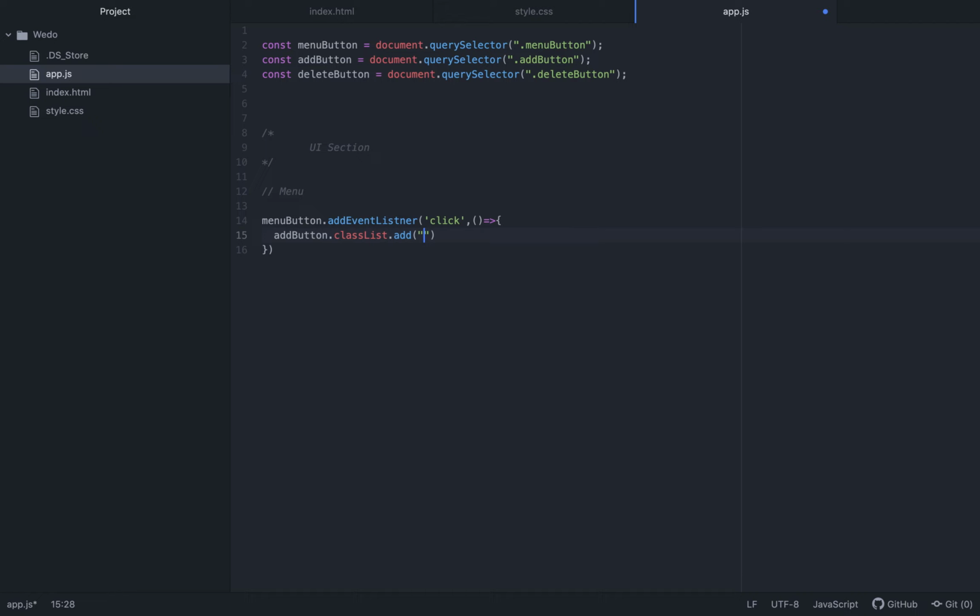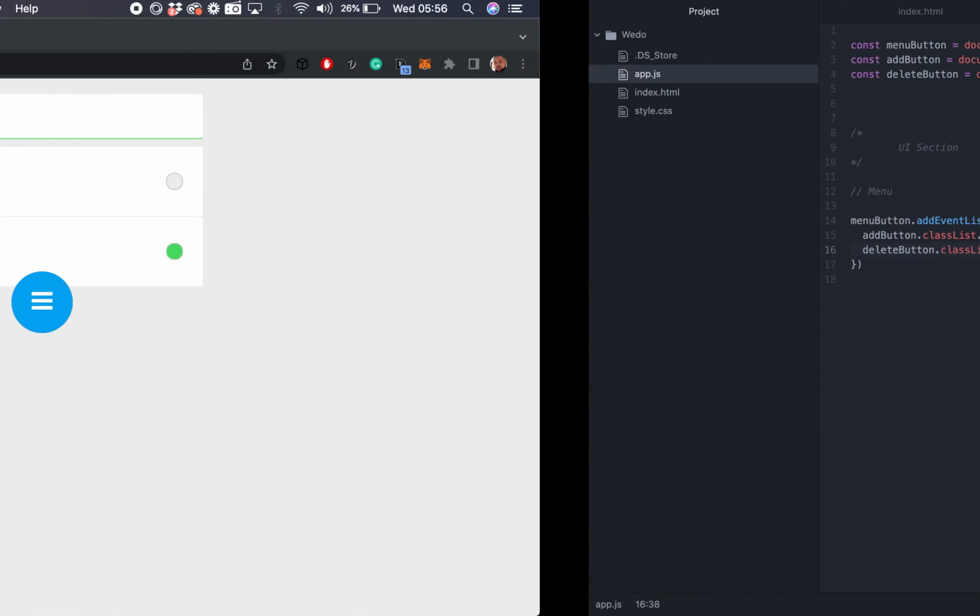What do we call that class? We call it move. And then for the delete button, also in the class list, we want to add move. Like that.